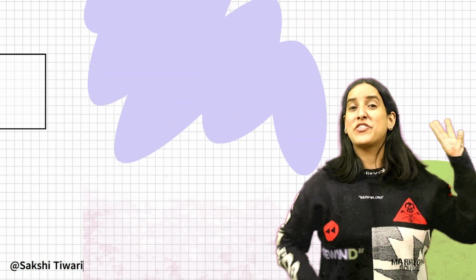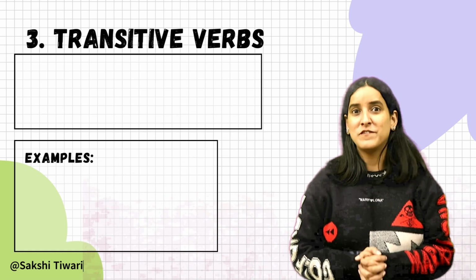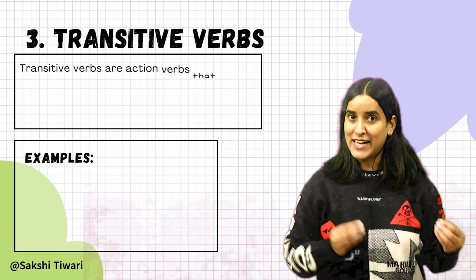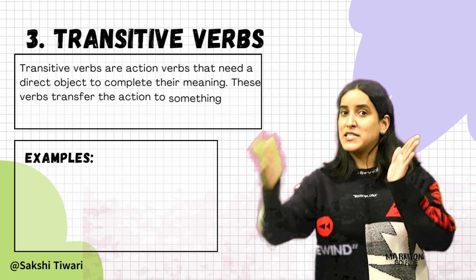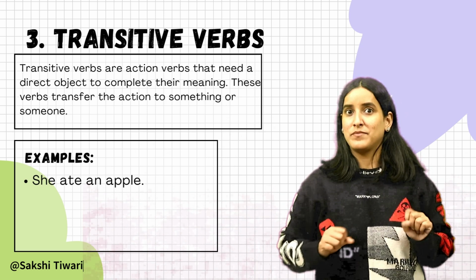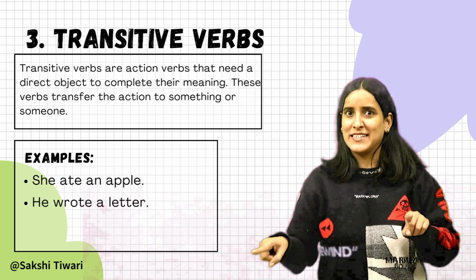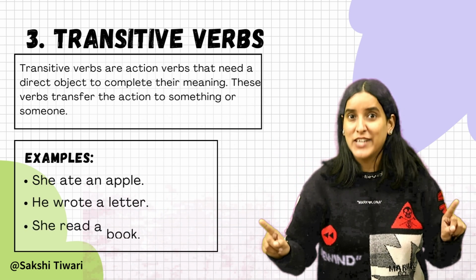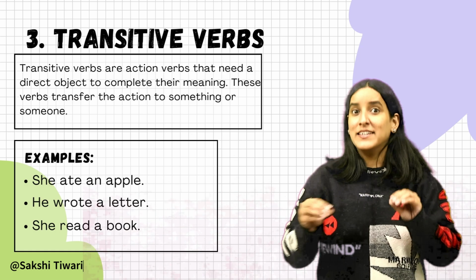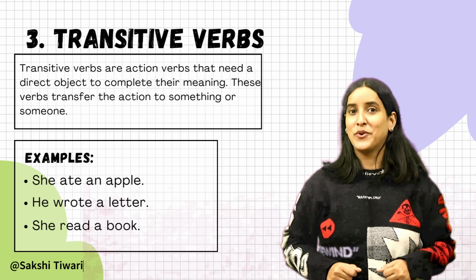All right, great. The third ones are transitive verbs. Transitive verbs are action verbs that need a direct object to complete their meaning. These verbs transfer the action to something or someone. For example, she ate an apple. Now she ate what? An apple. He wrote a letter. He wrote what? A letter. So how to identify them? If the action is being done to something, like eating the apple, writing a letter, it is a transitive verb. These verbs need an object to make sense of what is being spoken.